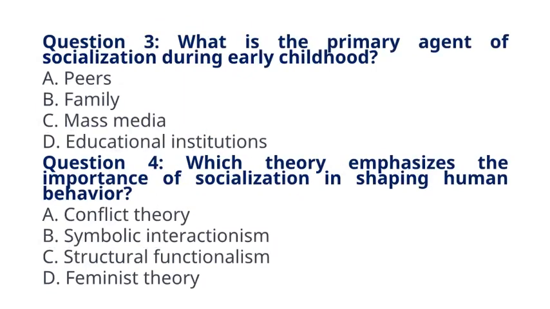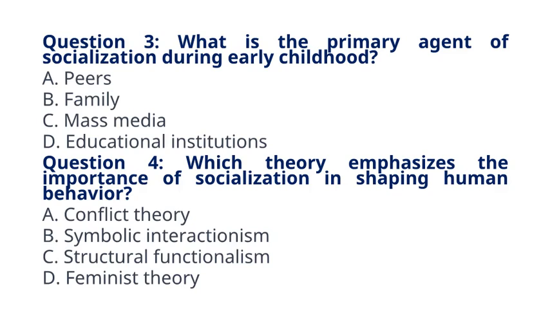Question 3. What is the primary agent of socialization during early childhood? A. Peers. B. Family. C. Mass media. D. Educational institutions. The correct answer to question 3 is option B. Family. Explanation. The family is the primary agent of socialization during early childhood, influencing the initial values and norms a